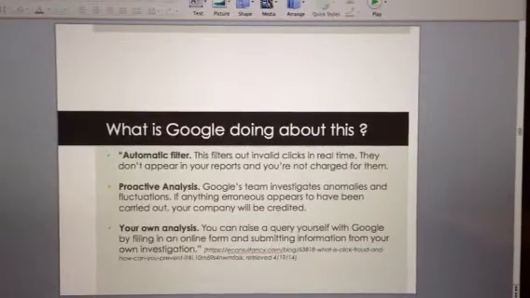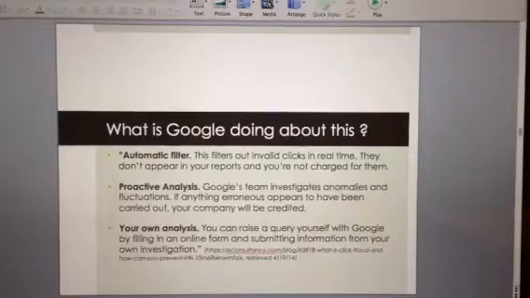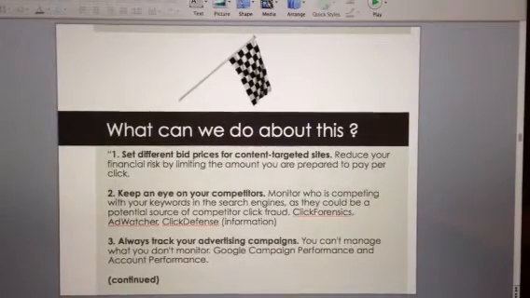So what is Google doing about this? They have automatic filters. They have proactive analysis where they have a team that investigates abnormalities, and they also respond to companies like Tuggo who submit their own analysis and their own reports. So what can we do about this?